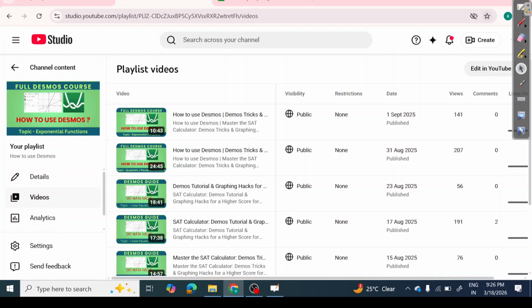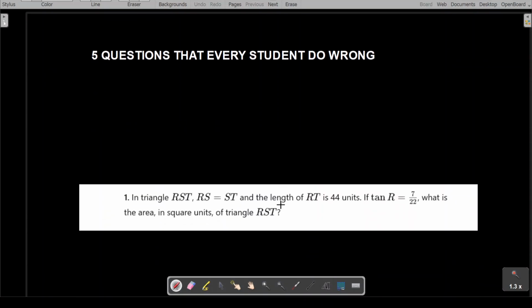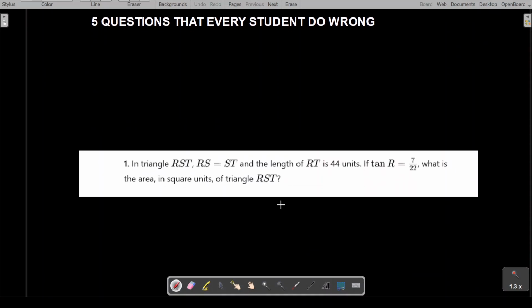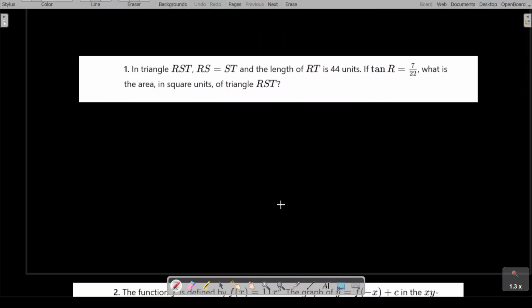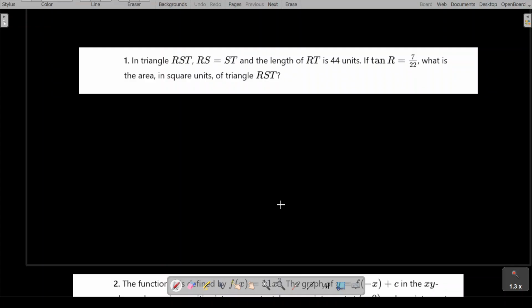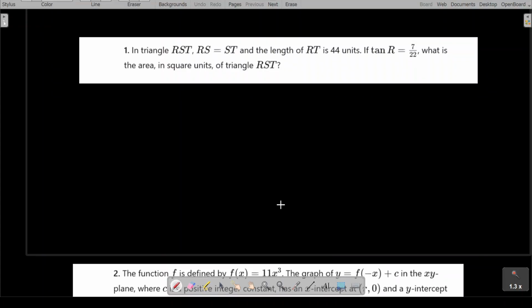Now, let's start with today's session. What are we going to do? We'll talk about the 5 questions that every student does wrong. Might be the reason they didn't understand the question, or might be they do not know the trick.